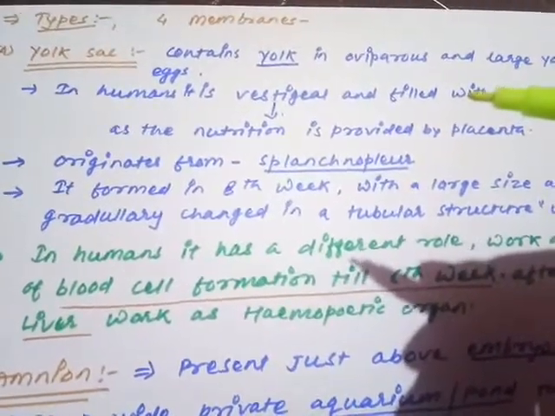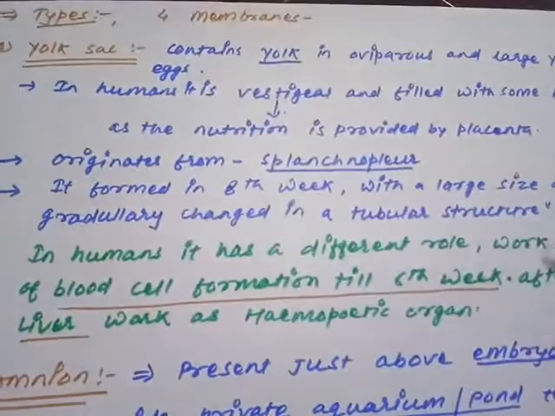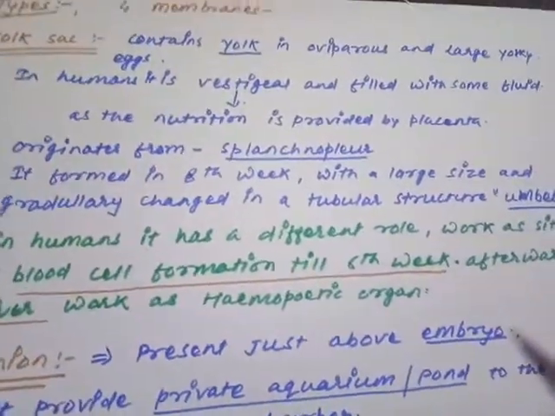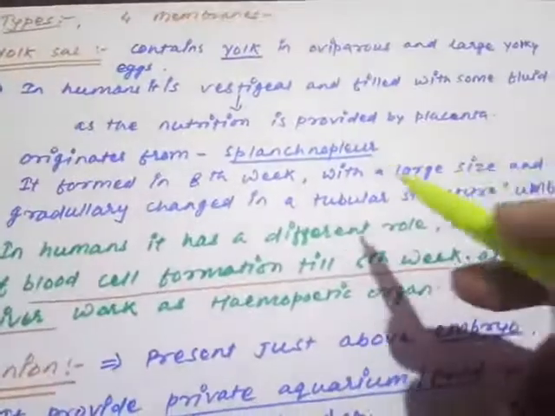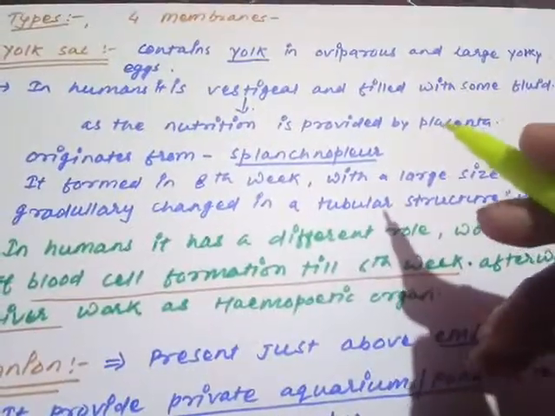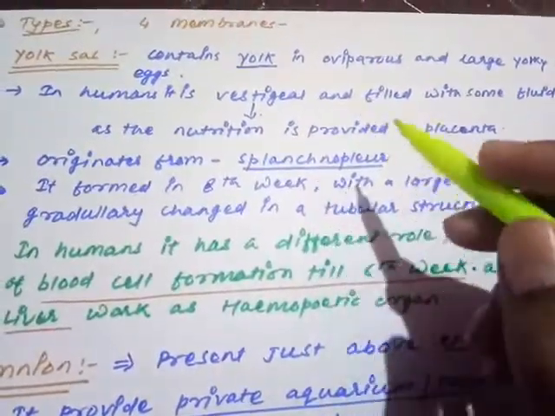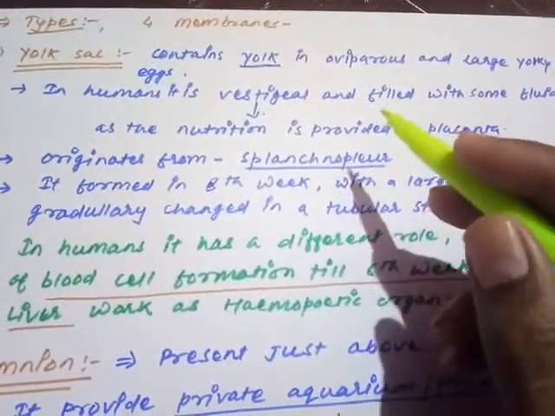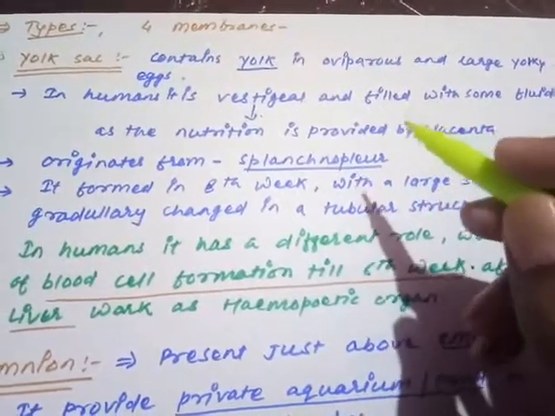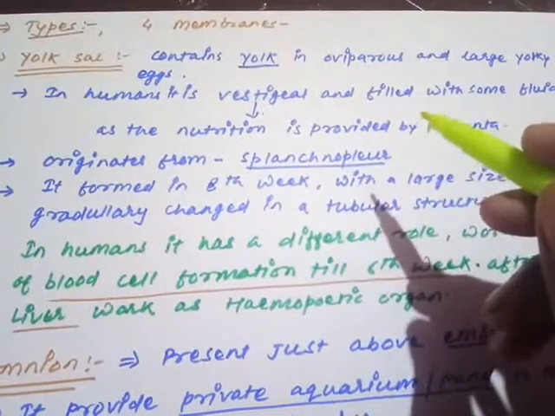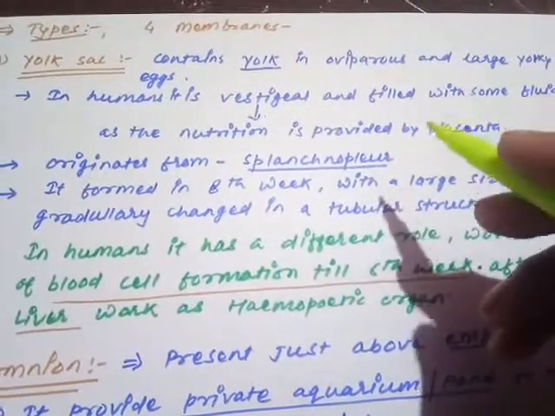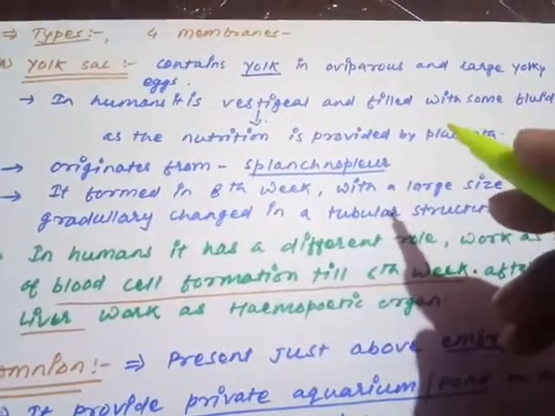So the yolk sac is the first structure which has to be developed so that it could provide the nutrition for the further embryonic development. The yolk sac is the first membrane to develop, and it has a large amount of yolk present in it, which is going to provide the nutrition for the further embryonic development. But remember, this condition is applicable in the eggs